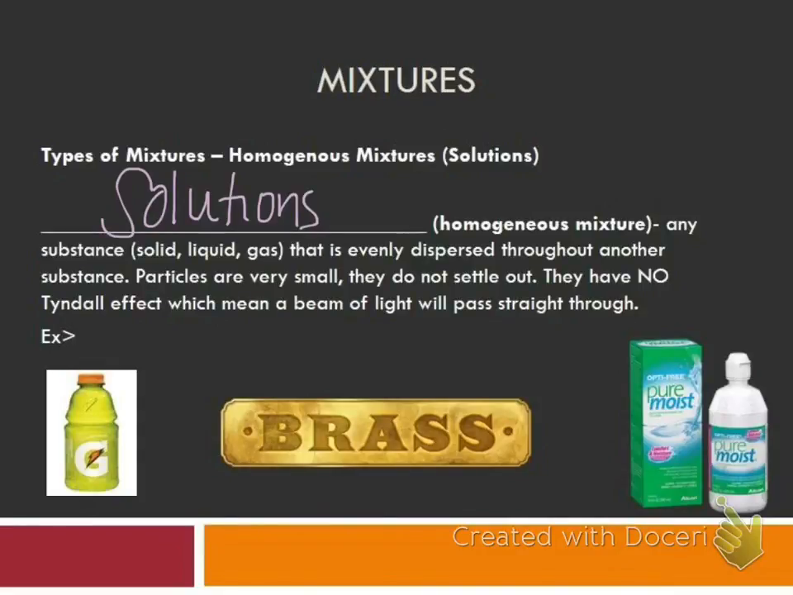So here are some examples. Gatorade, of course, is one. Brass is another example. It's actually called an alloy, or a metal alloy, which is two metals that are a solution. That's how we get things like brass, bronze, stainless steel. Those would all be examples of a solution or a homogeneous mixture.